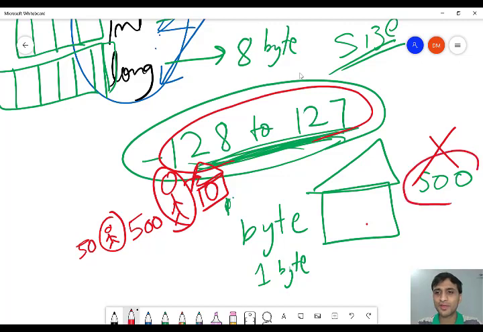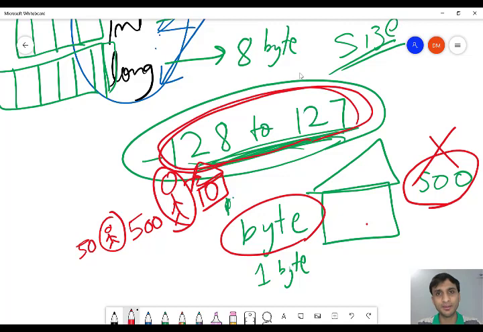Similarly, if the value is big, you cannot store it in a smaller house. If you want to store 500, you cannot store it in byte because it is not within the range. It is too big a number. So you have to take the next bigger variable, that is short. If it is not in the range of short, you have to take int. If it is not in the range of int, you have to take long. Similarly, okay.